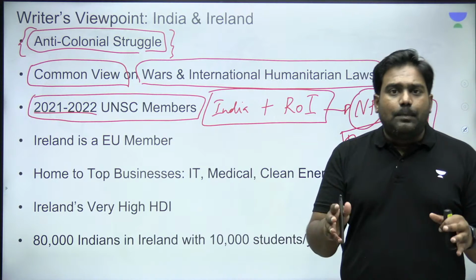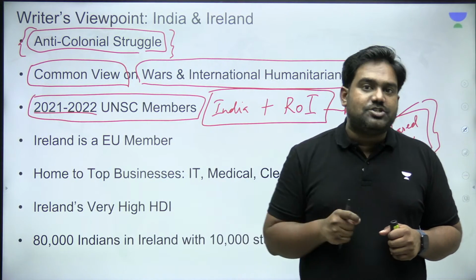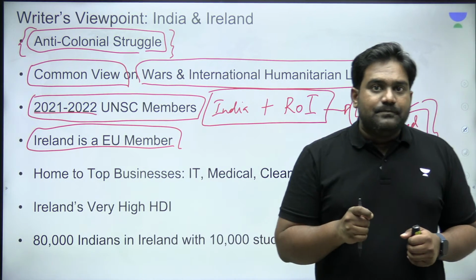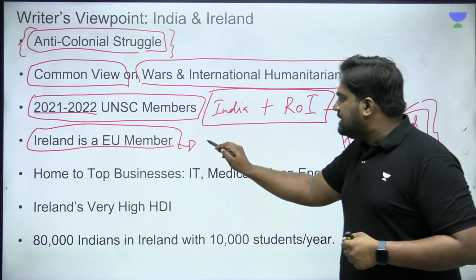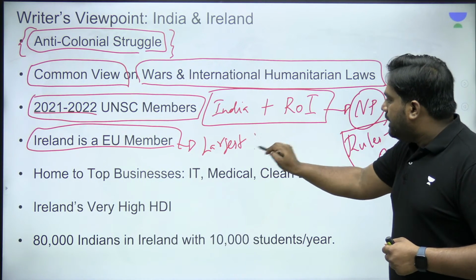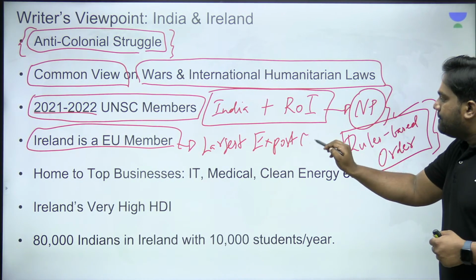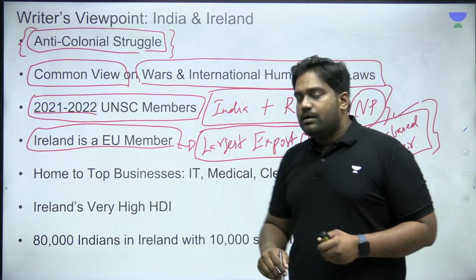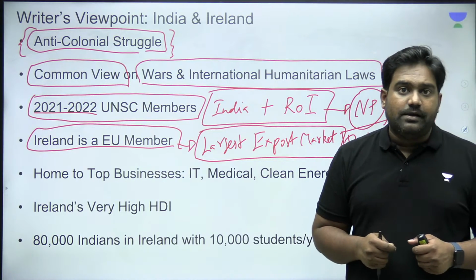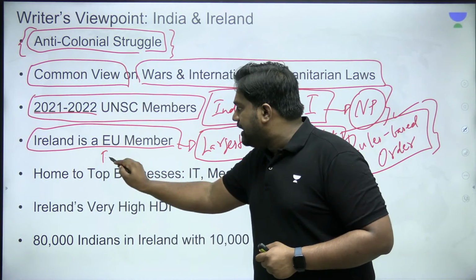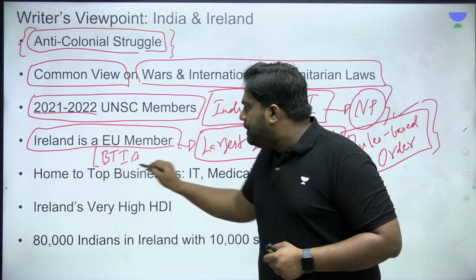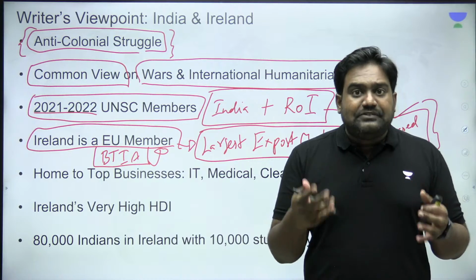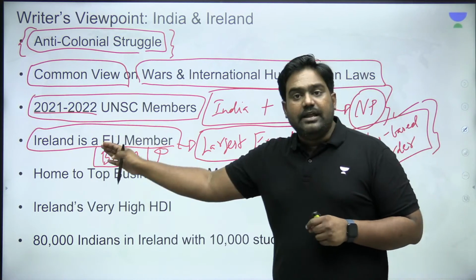Plus, there are tremendous opportunities available, especially economic opportunities. As I told you, Republic of Ireland is an EU member, right? EU is one of India's largest export markets. It's a major export destination for our farmers, for our industries, especially MSME industries of India. We are in the process of negotiating a free trade agreement called BTIA, the Broad-Based Trade and Investment Agreement, which is a FTA. It's being negotiated between India and EU.